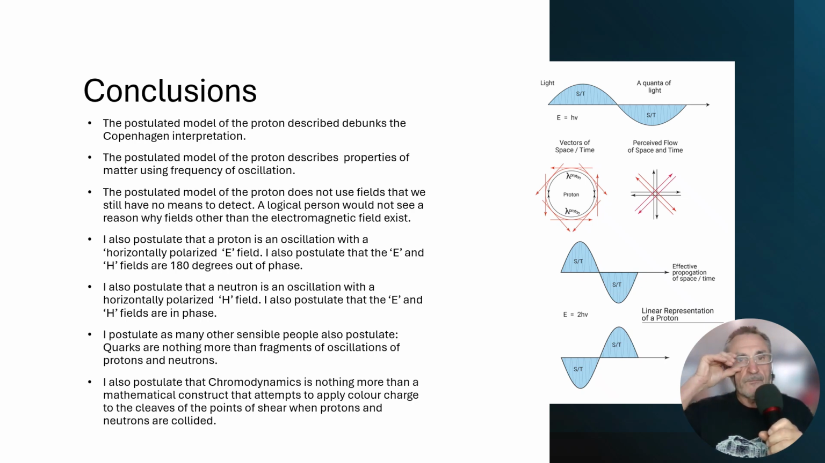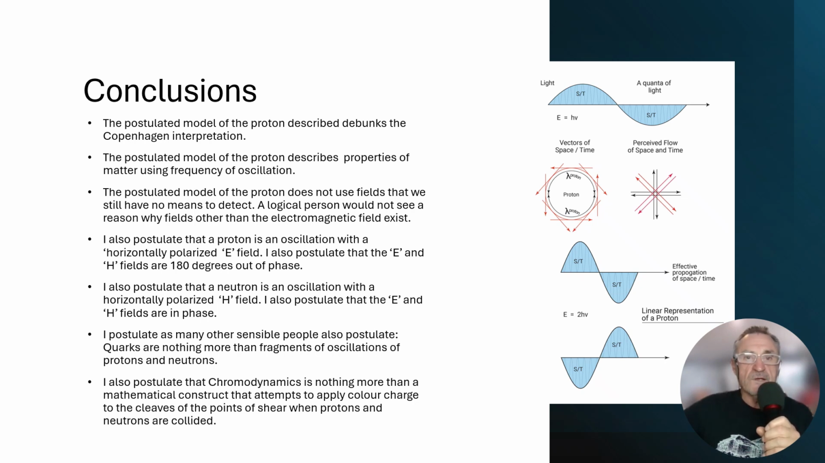A proton is an oscillation with a horizontally polarized E field. A proton's E and H fields are 180 degrees out of phase. A neutron is an oscillation with a horizontally polarized H field. A neutron's E and H fields are in phase.